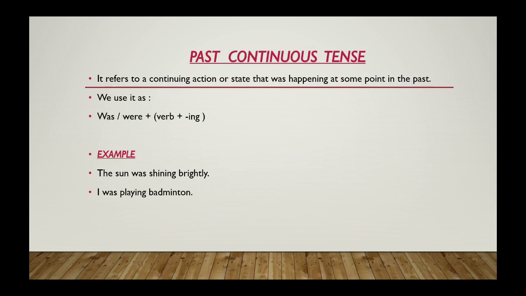Past continuous tense refers to a continuing action or state that was happening at some point in the past. We use it as was plus verb plus ing, meaning present participle also. Example: the sun was shining brightly. I was playing badminton. Playing is the participle, which is a present participle.